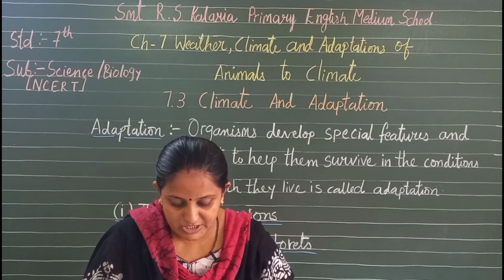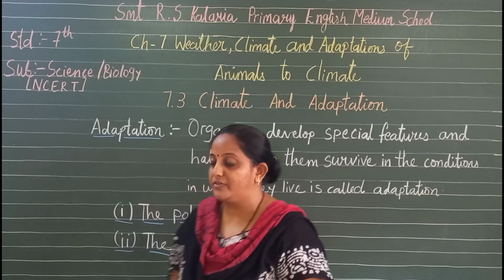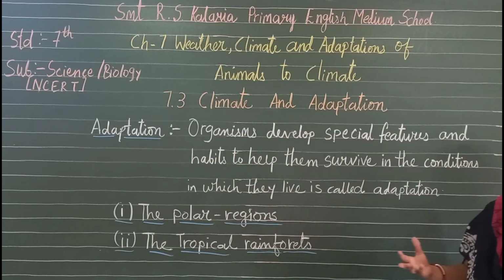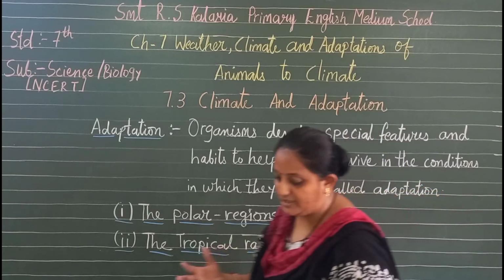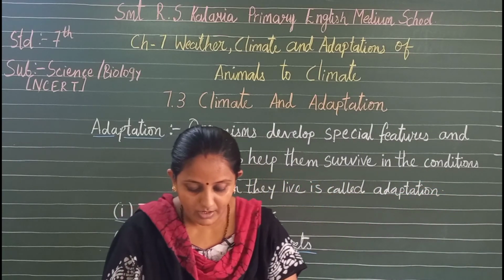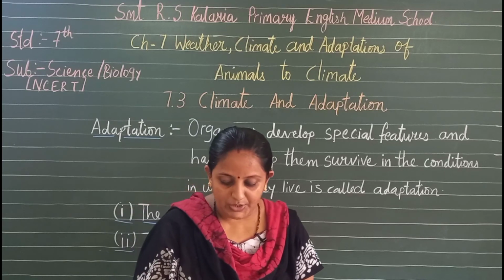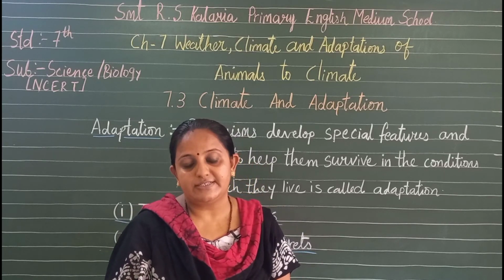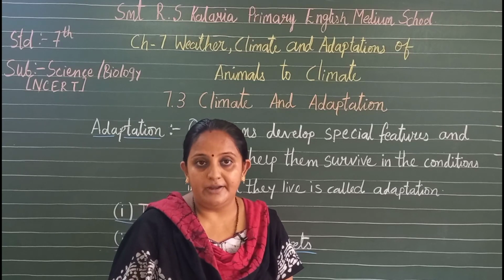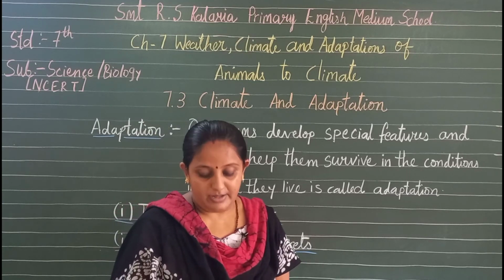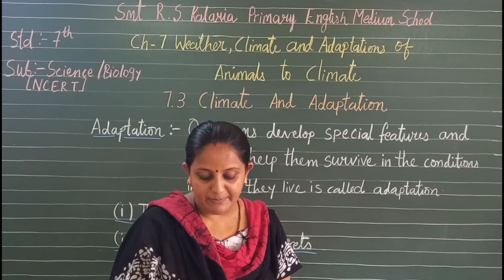As the name suggests, polar regions are situated near the poles. We all know polar regions, ice lands, isn't it? It is situated near the poles, that is the North Pole and South Pole. Some well-known countries that belong to polar regions are Canada, Greenland, Iceland, Norway, Sweden, Finland, Alaska in USA, and the Siberia region of Russia.